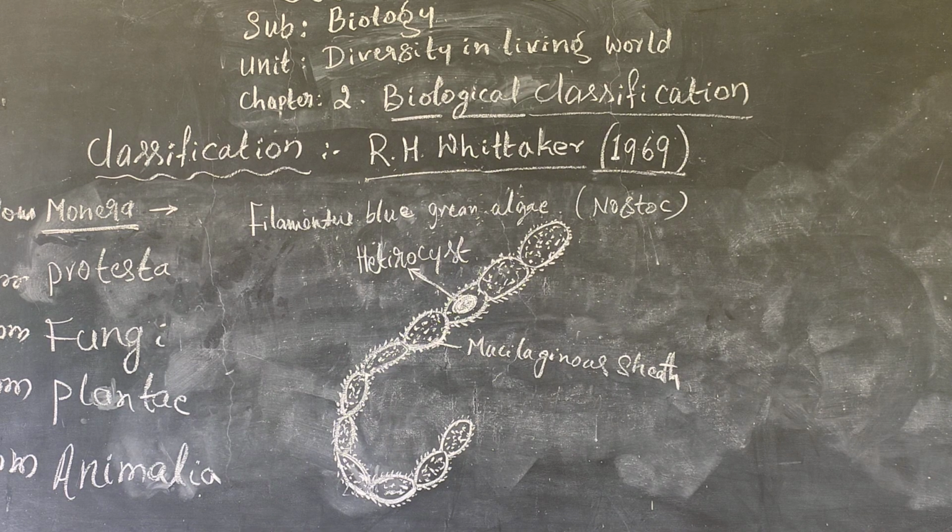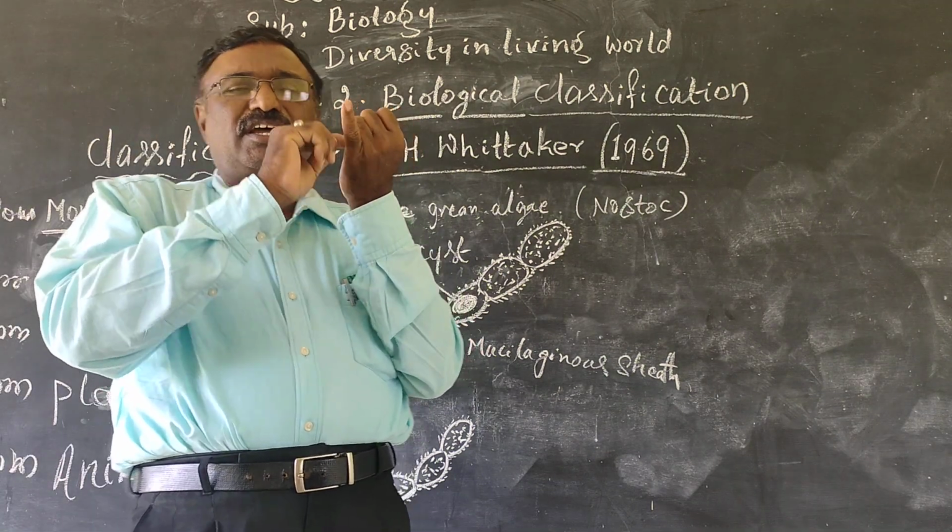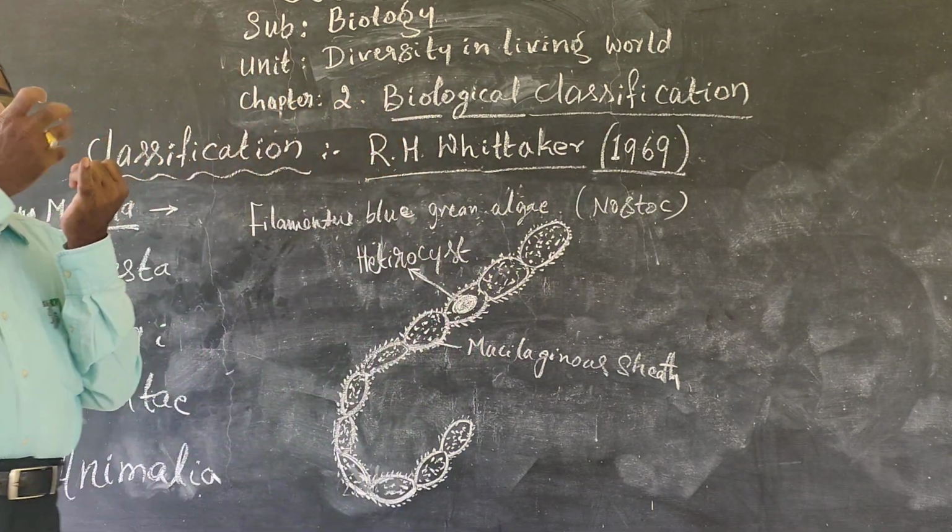And what is the meaning of autotrophic? All these things I will give in the notes. That is depending upon the chemosynthetic, prepared by the chemicals. That is the bacteria dividing with the help of DNA or RNA.